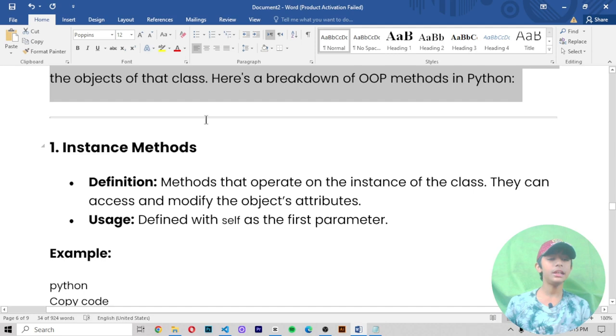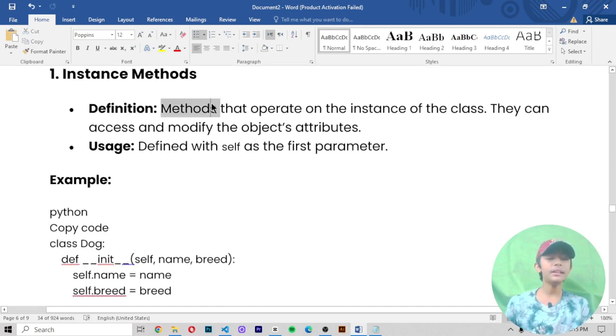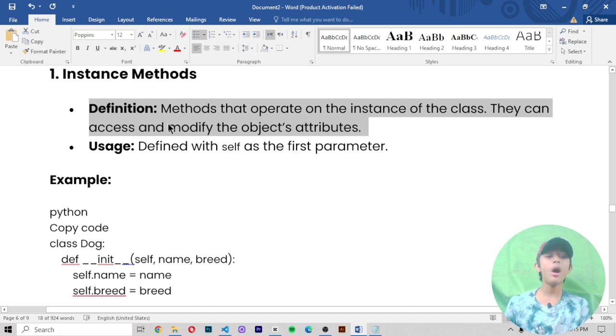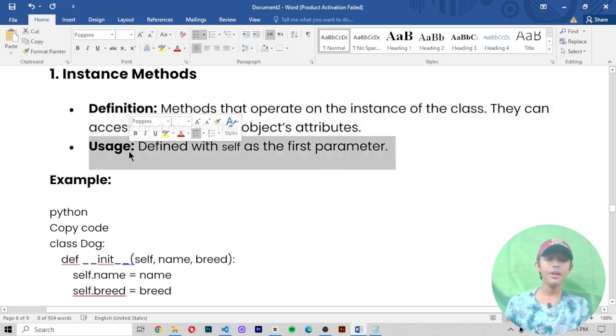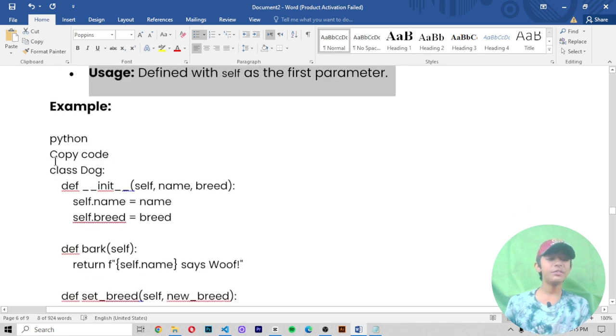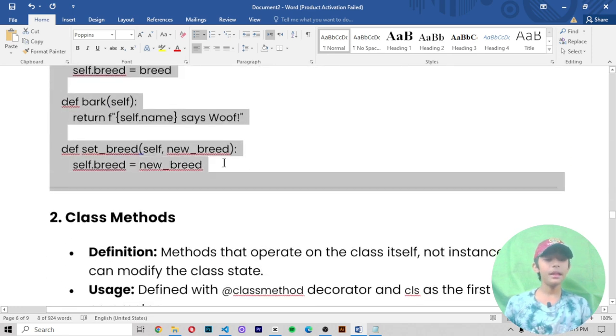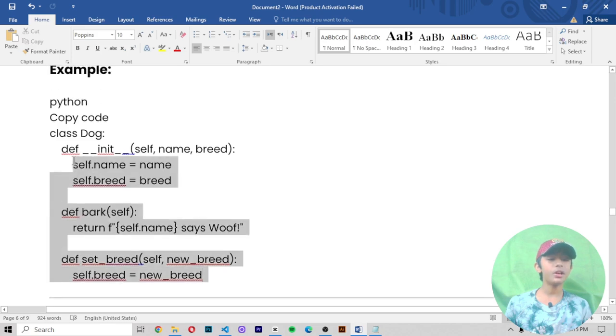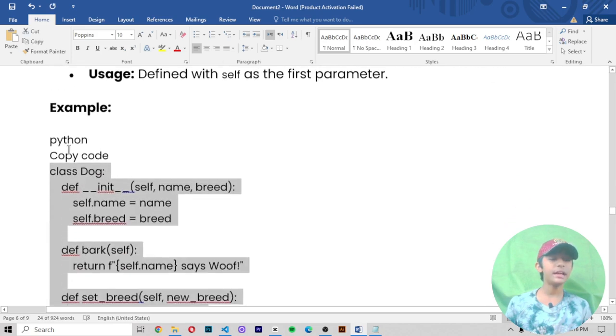First, instance methods. Definition: methods that operate on the instance of the class. They can access and modify the object's attributes. Usage: defined with self as the first parameter. This is one example here, you can see it. Now let me copy this example. This is one example of instance methods.